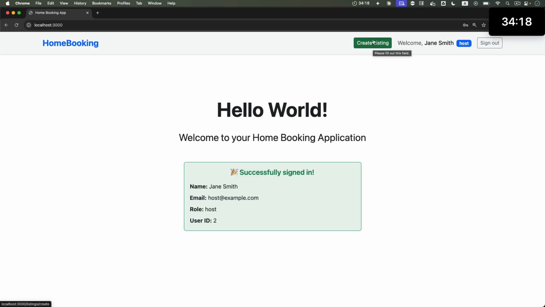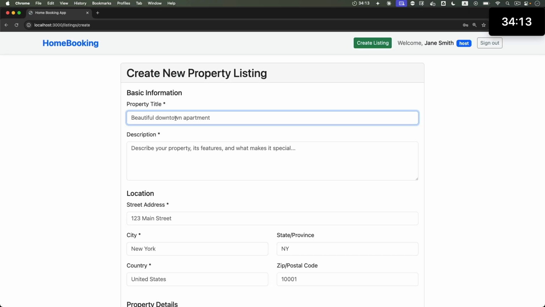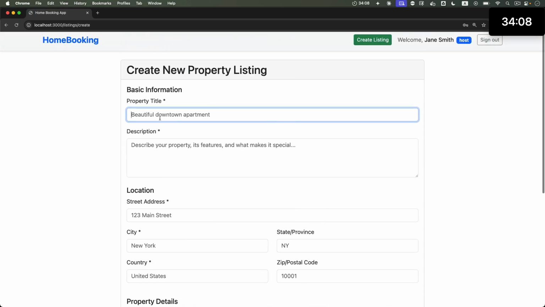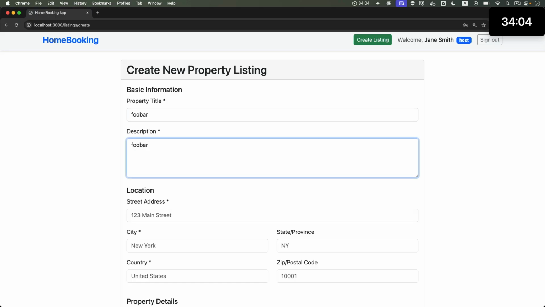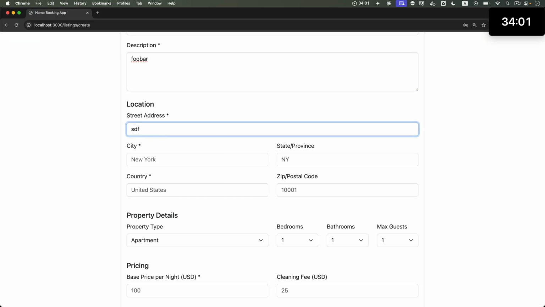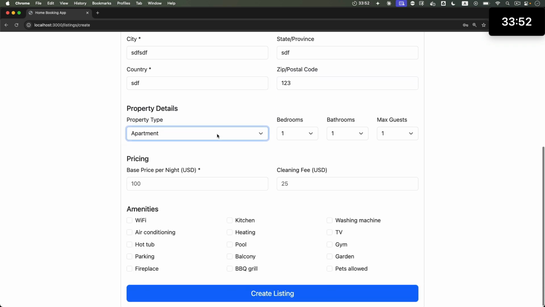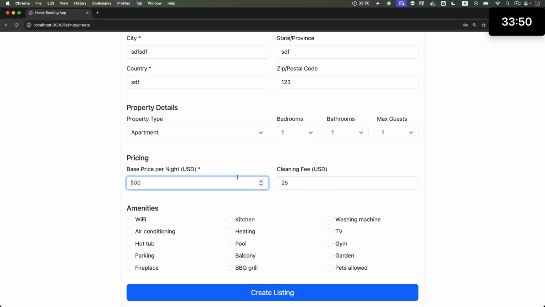And here's the create listing button. Okay, clicking that. It prompts us to enter all the info. Okay, let's do that. To save time, I'll just say foobar on everything. Address. I don't think it does any validation, so hopefully this will all just get through. Okay, check a few checks.